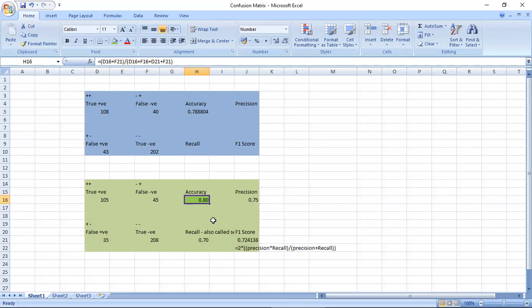How do we calculate accuracy is, I've kept the formula over here. We add the true values, true positive and true negative, and divide it by the total sample. We get the accuracy 80%. How do we calculate precision? Precision is true positive. We expected them to survive and they survived, divided by true positive plus false positive and false negative.